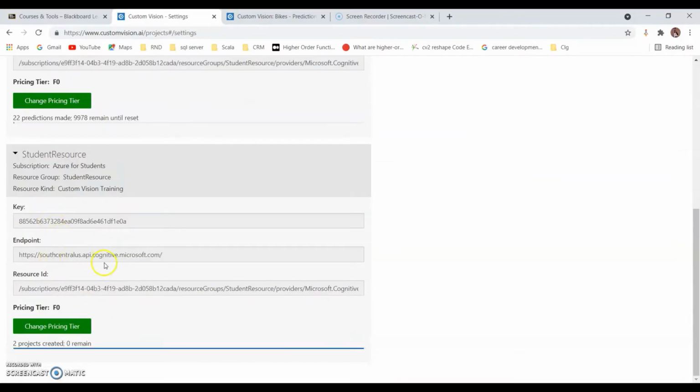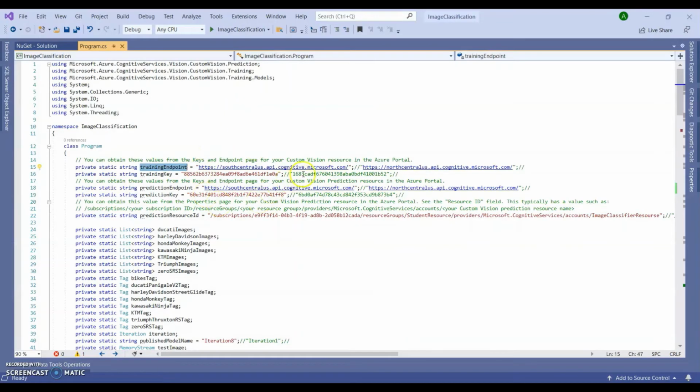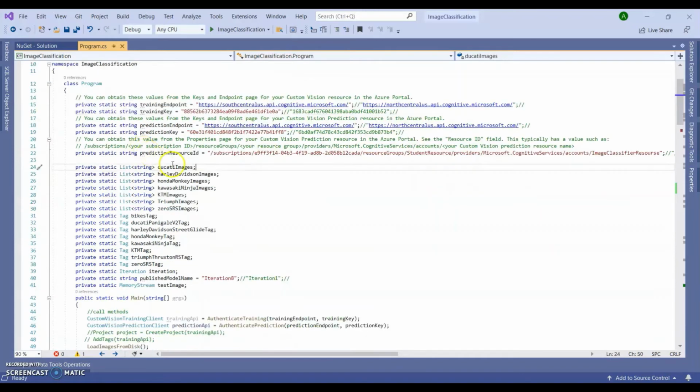I got the keys and endpoints from here, and I just copy-pasted the keys, endpoints and resource ID from the custom vision, and I have passed that in the code to connect my code with the custom vision. As I'm doing the image classification over the bikes, this is the list I have created: Ducati bike, then Harley, then Honda Monkey, Kawasaki Ninja, KTM, Triumph and Zero SRS. So this is the list I have declared here in the initial part of the code.